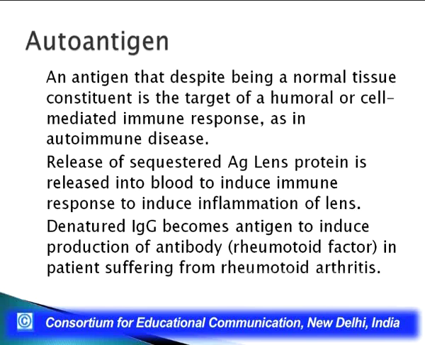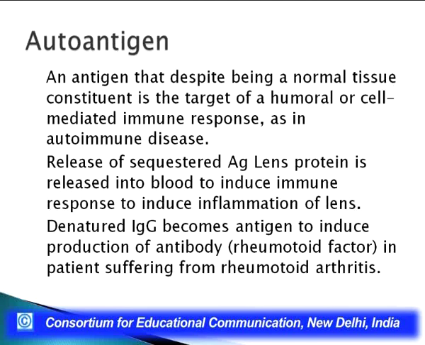Now, if that same lens protein is used as an antigen in the same individual, that would lead to production of an immune response. So, release of sequestered antigen, lens protein, into blood induces an immune response and inflammation of the lens. The same protein, if given intravenously or by some route as an antigen to the same individual, would lead to production of antibody against the lens protein, because our immune system had never come across the lens protein during tolerance. So, it had never developed a tolerance to these proteins.